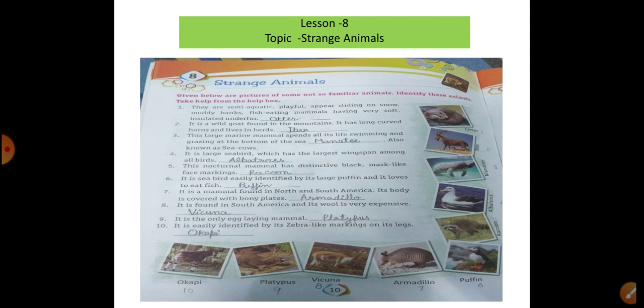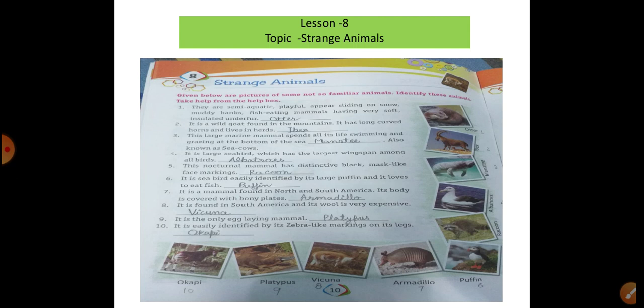Now lesson number 8, strange animals. Many animals are numbered; write down first of all 1 to 10. First, it is semi-aquatic and playful, sliding on the snow and muddy banks, a fish-eating mammal with very soft fur. What is the name? The answer is otter. Second, it is a wild goat found in the mountains: ibex. See the option from the helping list.